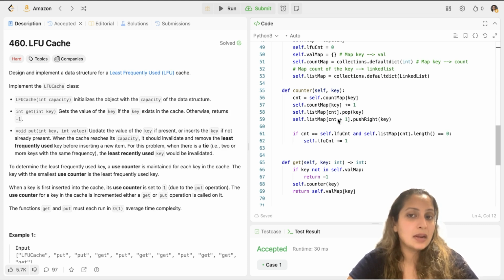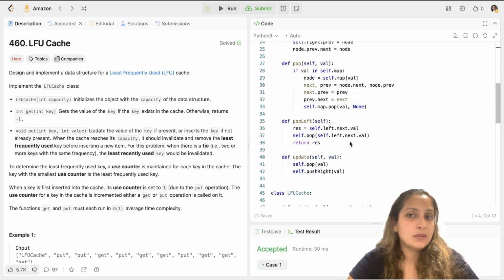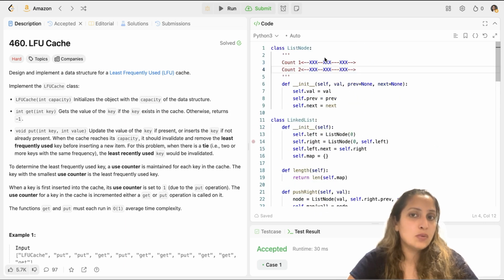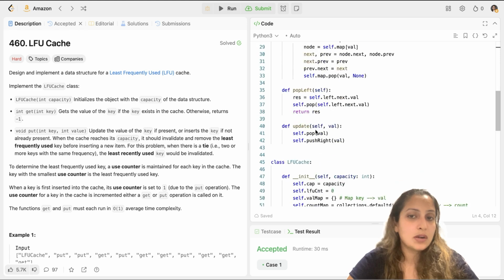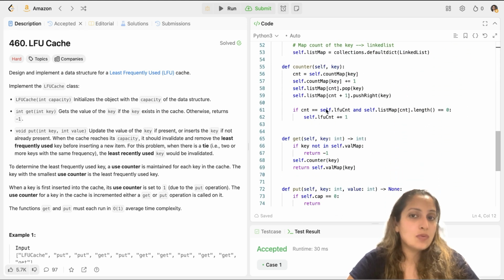And then I have to handle another edge case where I have exhausted and popped all the nodes from count 1. So I have to move to count 2, right? That's what this edge case is handling. If the count is equal to self.least_frequently_used_count, that is, my prior count when entering this counter was self.least_frequently_used_count, and I don't have anyone which has the least frequently used count now, so the length of self.list_map[count] is equal to 0. That is, I've exhausted the entire linked list of that particular count. Then I have to update my least frequently used count by 1. So that's what I have done.